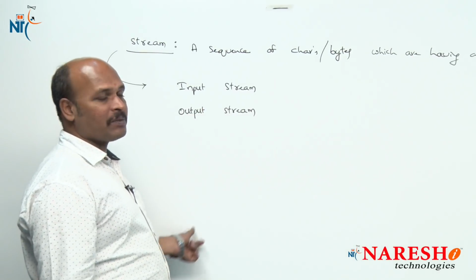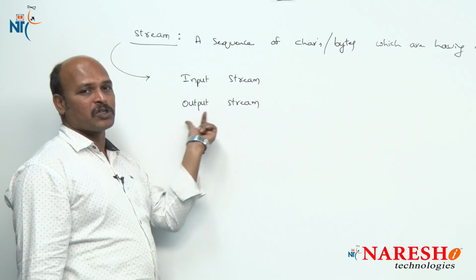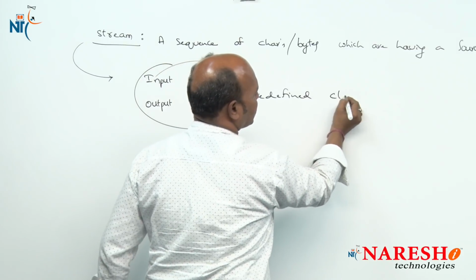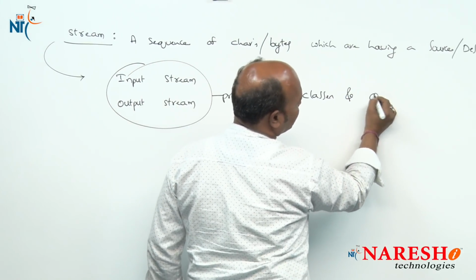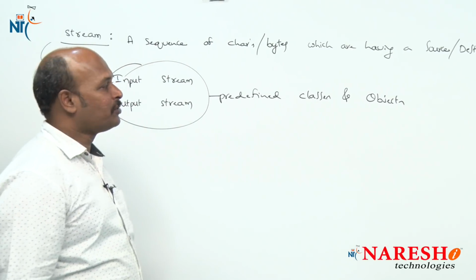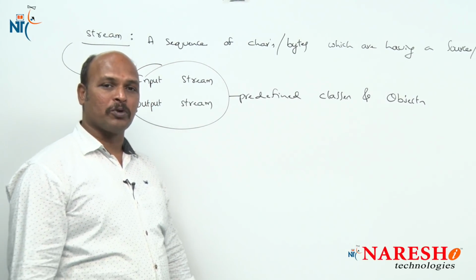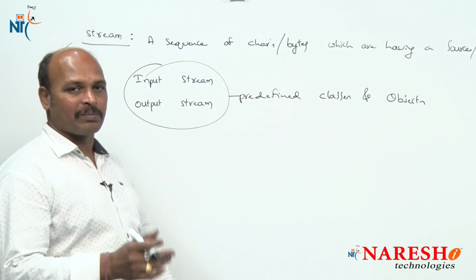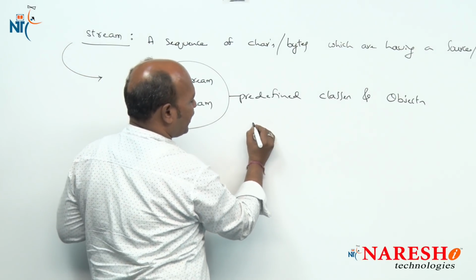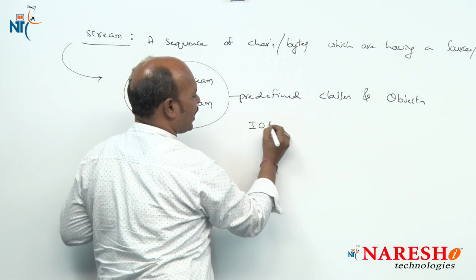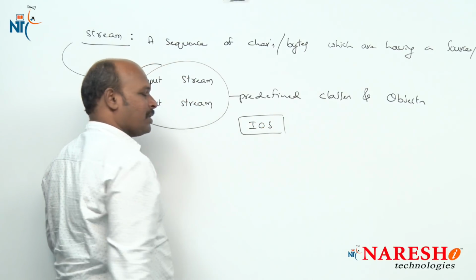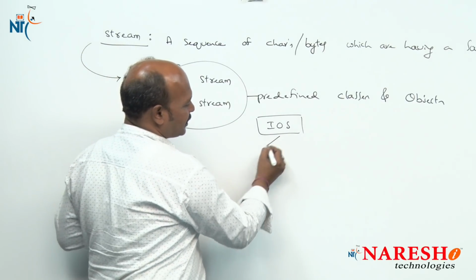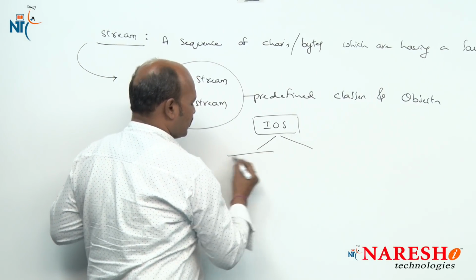Now, in C++ we majorly have input stream and output stream. They provide some predefined classes and objects to control the standard input output operations. What are the predefined classes we are using in C++? Say this: the first base class is ios. In C++, the base class is the ios class. From the ios class we have declared two derived classes.